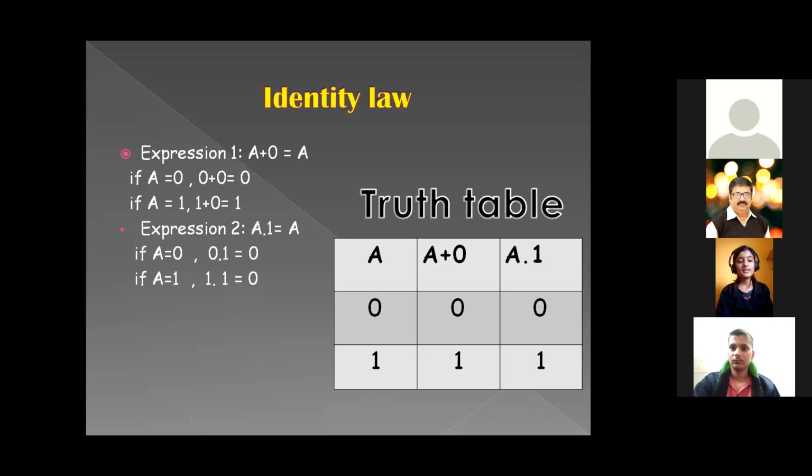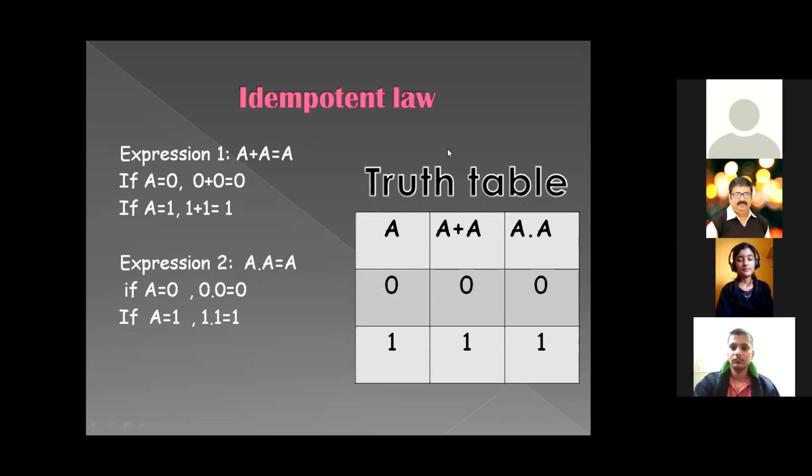Our next law is the idempotent law. This law states that when any input is added or multiplied with itself, the result is always equal to that input. Like A OR A gives A when the variable is added to itself, and the next one is A AND A gives A when the variable is multiplied by itself.